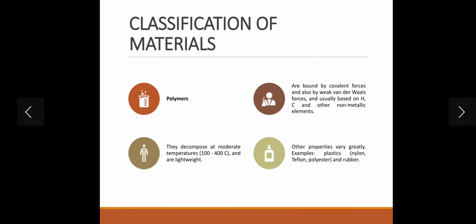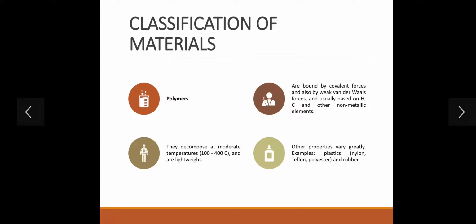And we move on to the next major classification of material. Another one is polymer. Polymers are a separate material, and the major point is that they are non-corrosive materials, and the bonds between chains are very weak, van der Waals forces, usually based on hydrocarbons and other non-metallic elements.